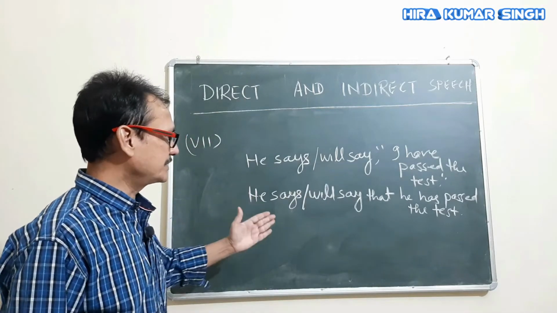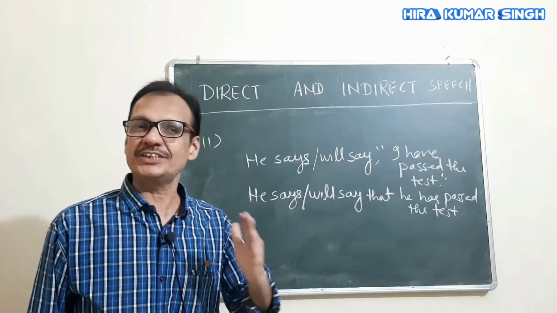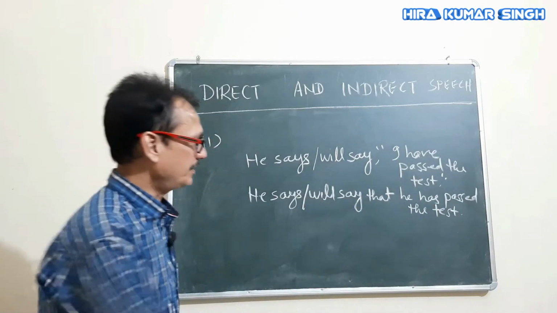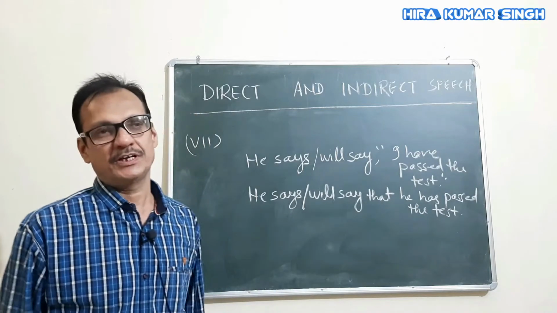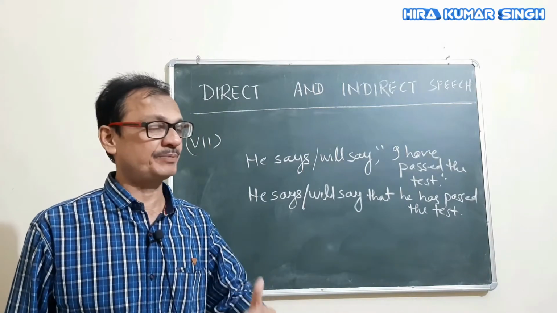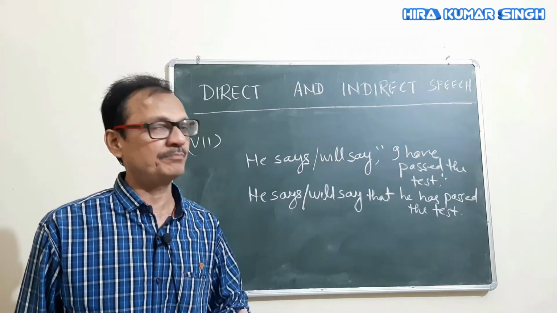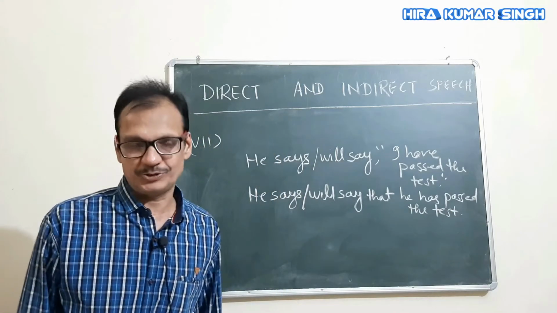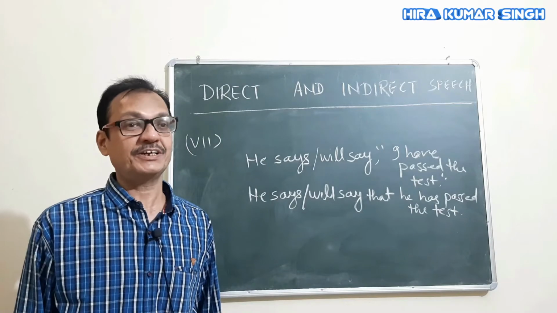He says, will say that he has passed the test. It is present perfect and now it is also present perfect. It has not become past perfect because reporting verb is present tense or future tense.